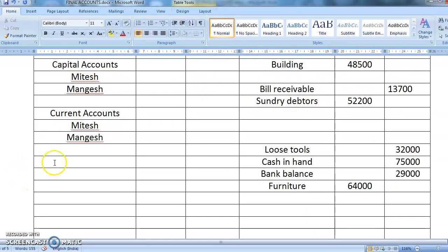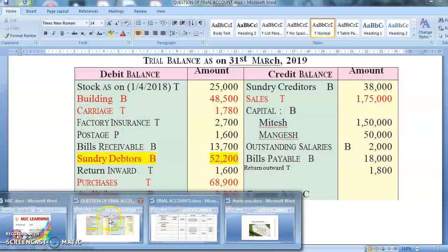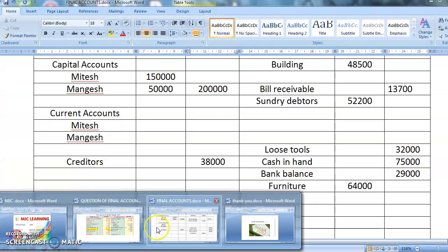Yes, you had creditors which does not have any adjustment. So we'll write here creditors. What was the amount of creditors? It was 38,000. Okay, the capital account of Mangesh and Mitesh was given. Mitesh is 1,50,000. Mangesh is 50,000. So the total comes to 2 lakhs. Now, credit side, we have done the creditors entry, the sales entry, and the capital. Outstanding salary and bills payable is again a liability. So both will come again here.